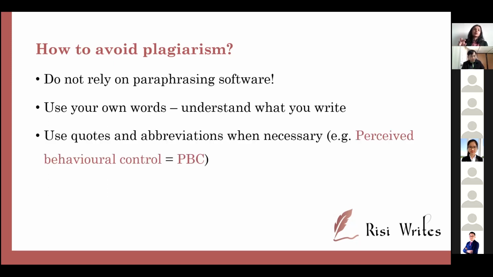Like I said, some words are detected as plagiarism. So what you can do is use abbreviations. For example, perceived behavioral control, which is a variable from the model of theory of planned behavior, you can substitute with the word PBC. So abbreviations will not be detected. Or you can use quotes. If you have something that you really cannot paraphrase, it's very critical to your research, use quotes. But some plagiarism detectors still don't excuse quotes. Quotes are still detected as plagiarism. So you have to account for that.